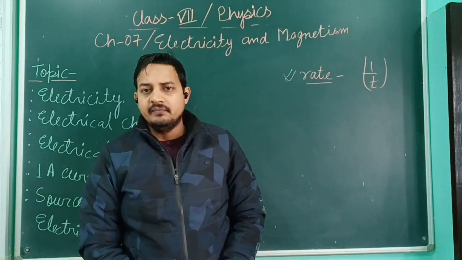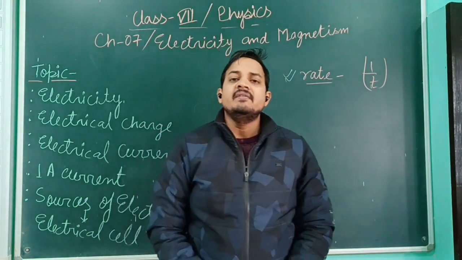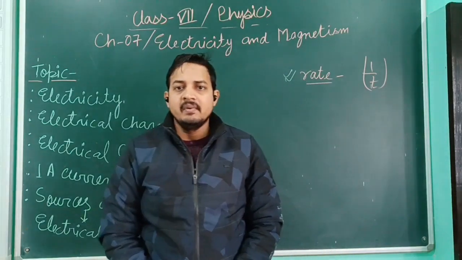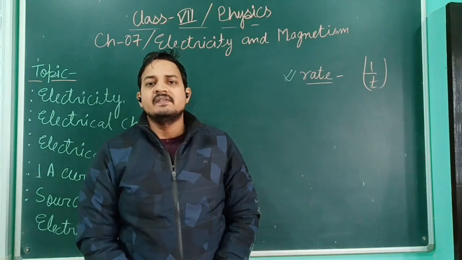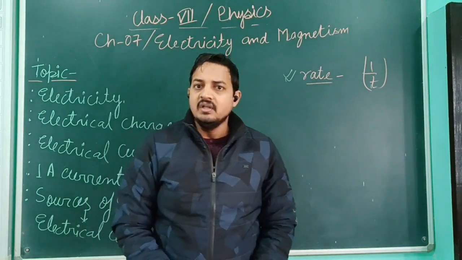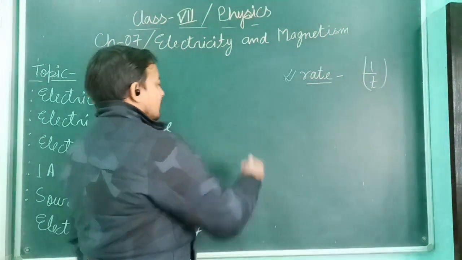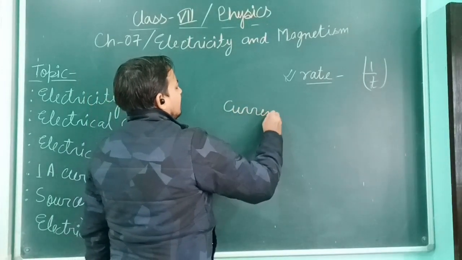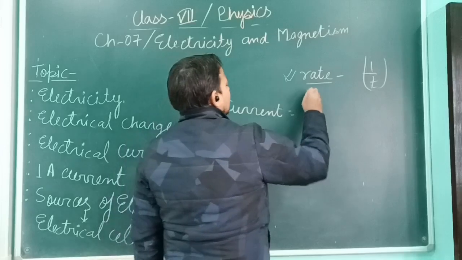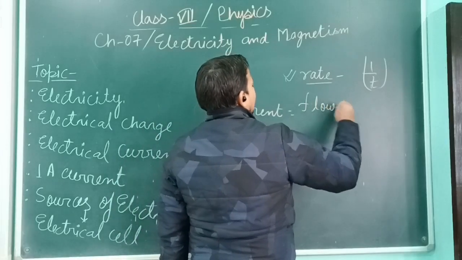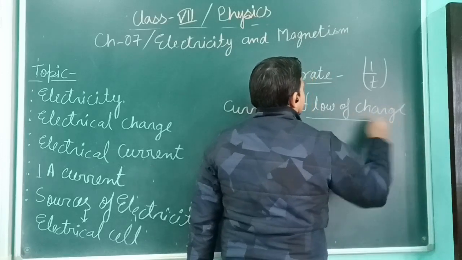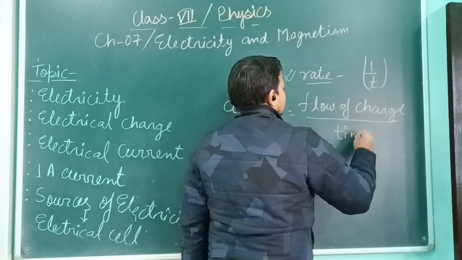With the help of any formula, we can define any physical quantity, and we can also write the unit of any physical quantity. Okay, now see. If I write the formula of electrical current, electrical current is equal to flow of charge upon time.